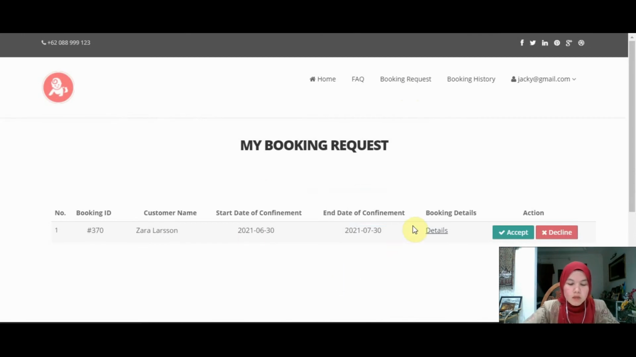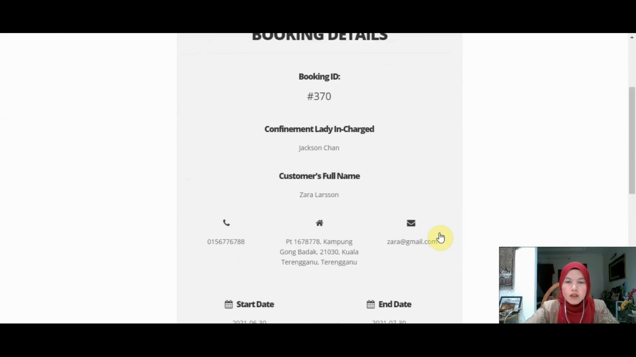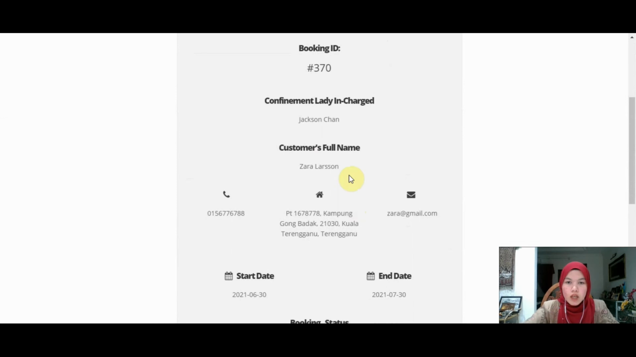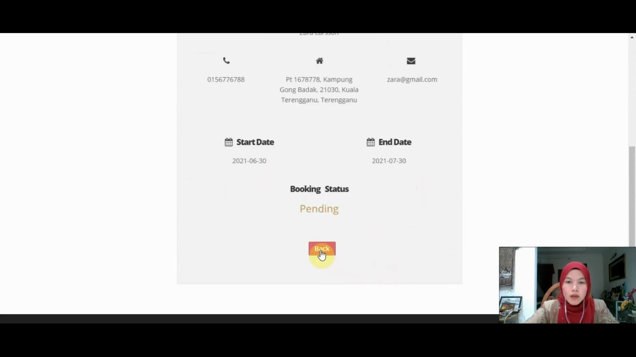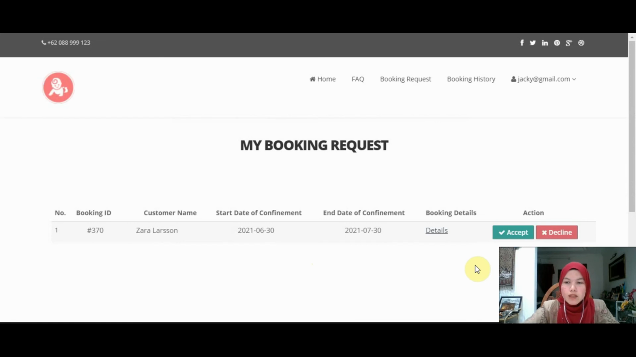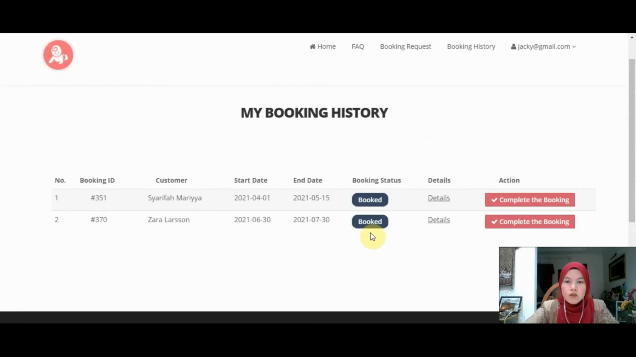So here is the customer that booked the CL for the confinement purpose. Before the CL choose to accept or decline the booking, they can view the details of the booking beforehand. So the details will be displayed, and the CL can view the customer's full name and also the details of the confinement. So I'll just go back to the booking history. And let's say the CL want to accept this booking, just click accept. And then the booking status will be changed from pending to book.